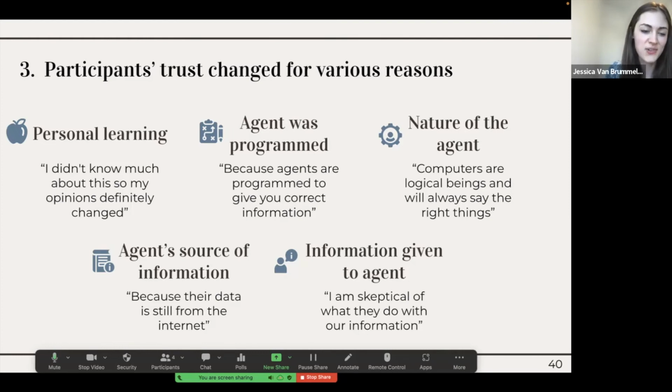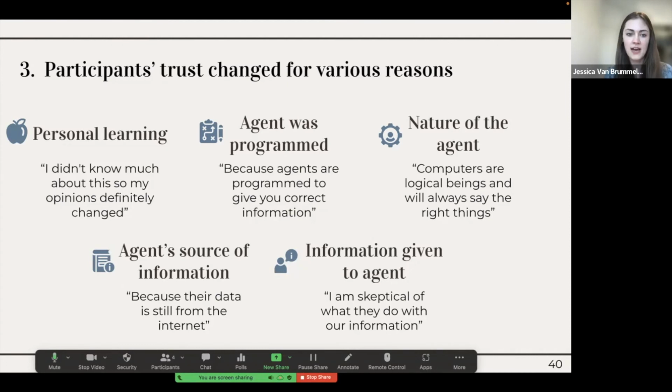In terms of the reasoning, what people said for why they trust it or their changed trust through the workshops, we had many different themes. So we did a thematic analysis, and these are the top 5 themes that came out of that analysis. In the top left, this had to do with personal learning, something that people learned through the workshops. The one next to it is all about learning about how agents were programmed.